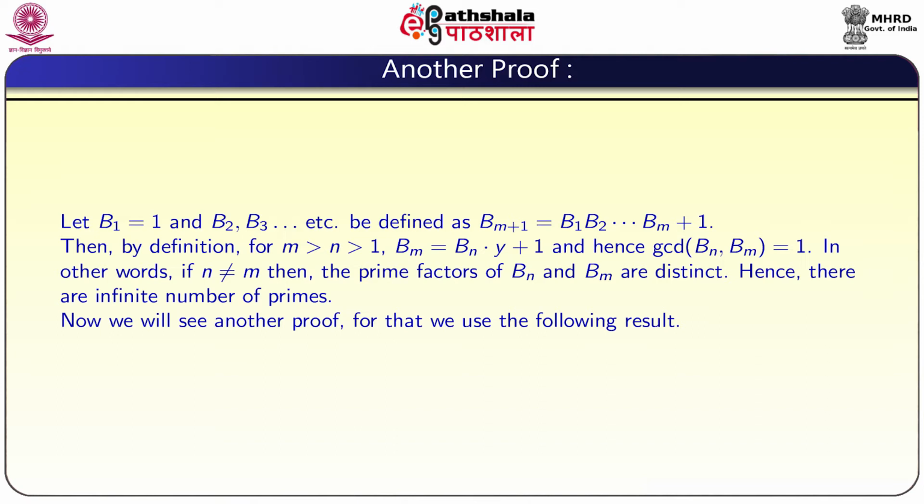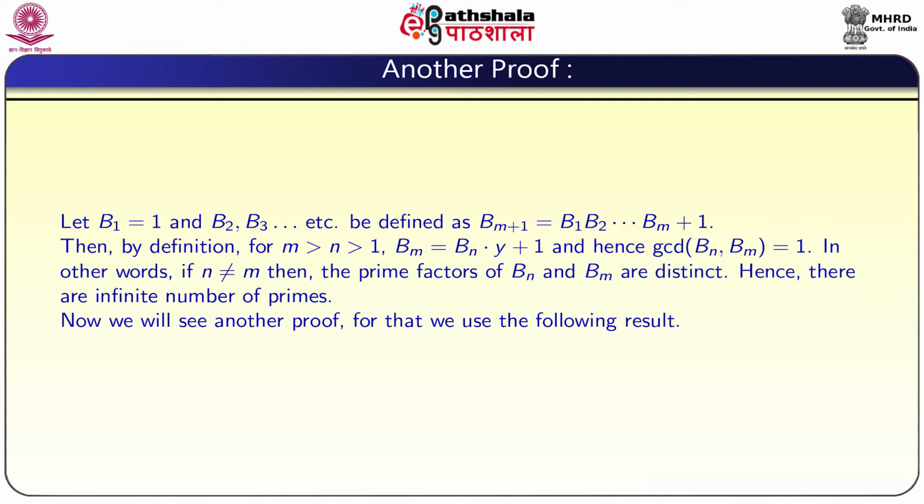So what does it show? It is easy to see that for different values of m, B(m+1) is equal to B1, B2 and so on up to Bm, plus 1, we can get infinitely many numbers, but for each number the prime factors are different. We have infinitely many numbers, each with different prime factors, and that shows that there are infinitely many primes. So in this proof also, though we imitated Euclid's proof, the advantage is that we have not proved it by using contradiction. Now, we will see another proof.